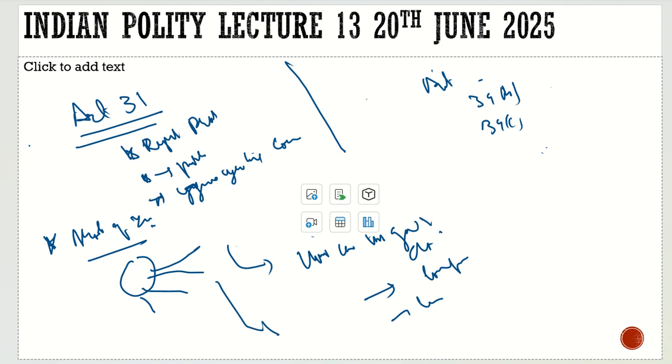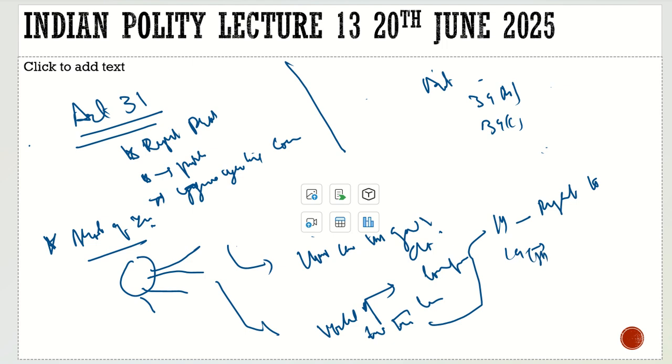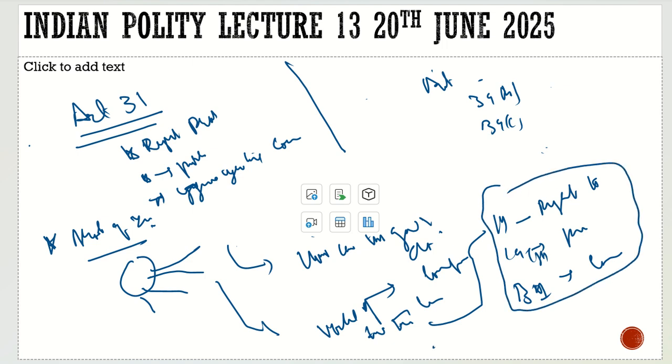The court said that it is a violation of the fundamental rights. And what were the articles which were discussed? Article 14, which talks about the right to equality; Article 19(1)(f), the right to property; and Article 31, which talked about compensation. It was in violation of these articles. So it is unconstitutional, and the court said you cannot abolish the zamindari system because it is unconstitutional.